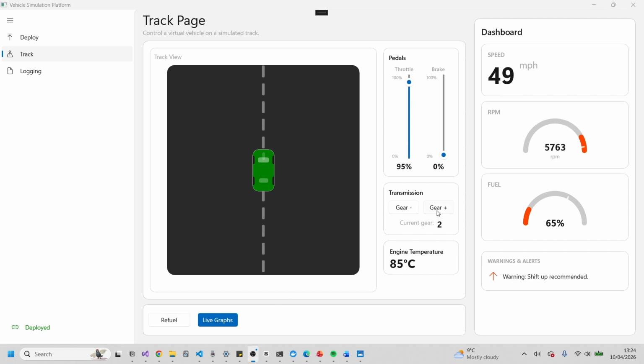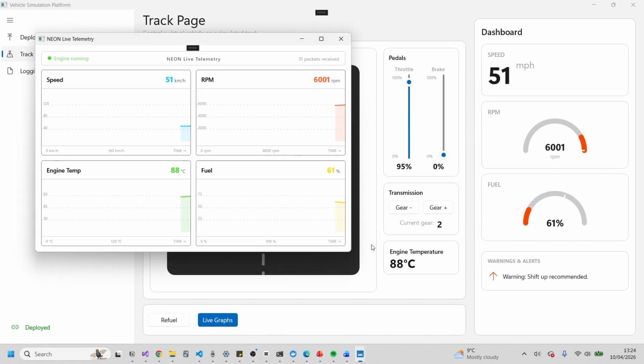The software also features a live graphs display, showing the RPM, fuel, temperature, and speed in real time in a flyout window, visually demonstrating the simulation behavior.